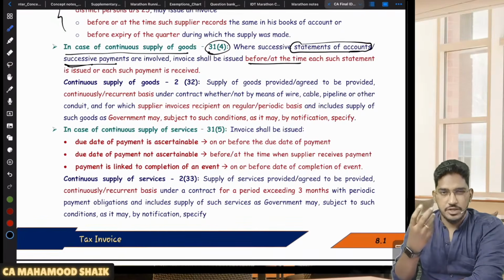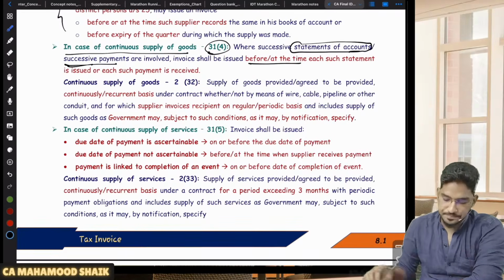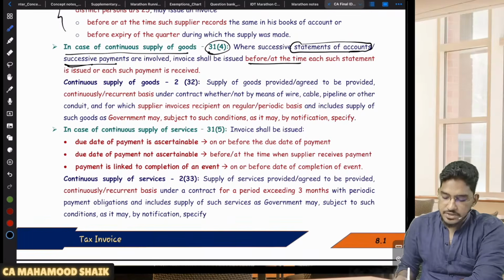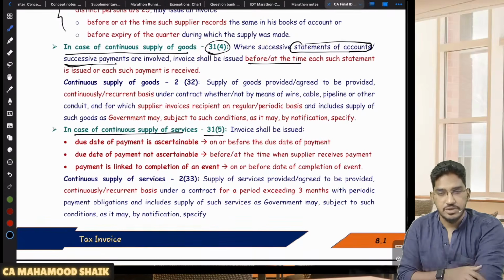That means on or before certain due dates, payments are happening. On or before that due date, for that portion, an invoice is required to be issued. Then in section 31 subsection 5, we have the time limit for issuance of invoice in case of continuous supply of services. In case of continuous supply of services, what is the time limit for issuance of invoice?